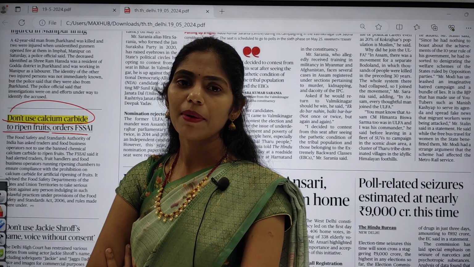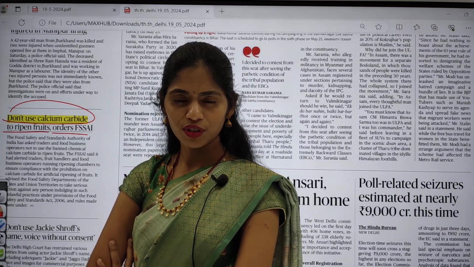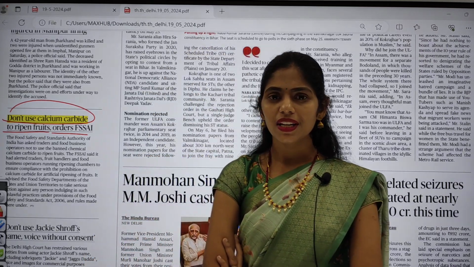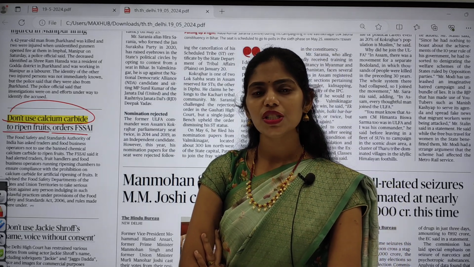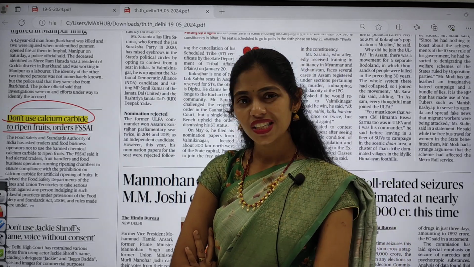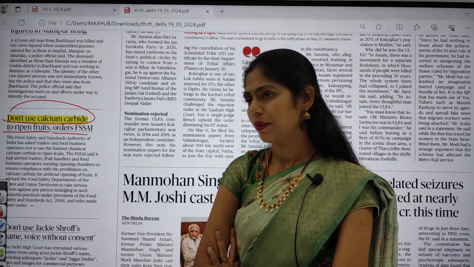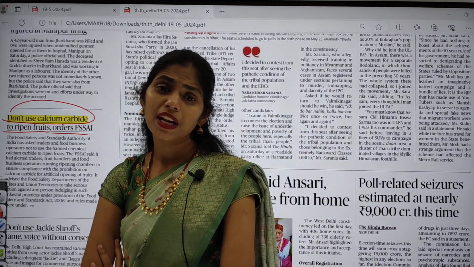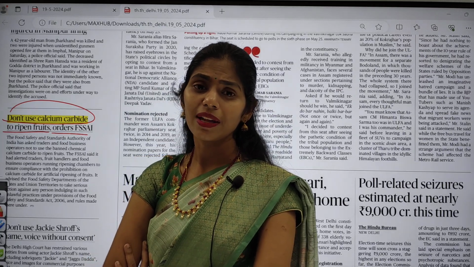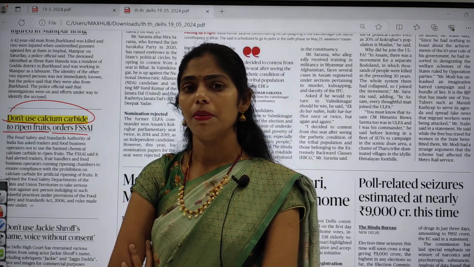But now we are plucking the fruits before ripening and going for artificial ripening, that too by using some chemicals. One such chemical is calcium carbide. Especially mangoes, bananas, oranges are ripened by using this calcium carbide.